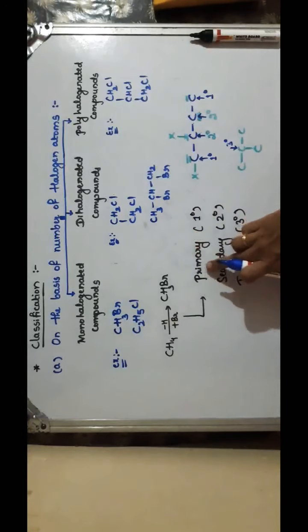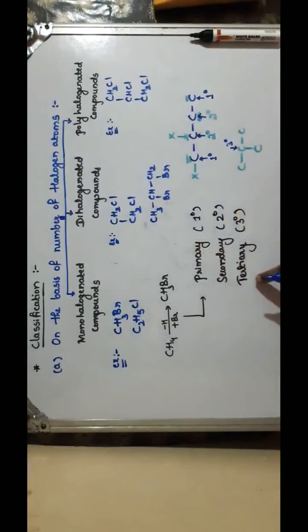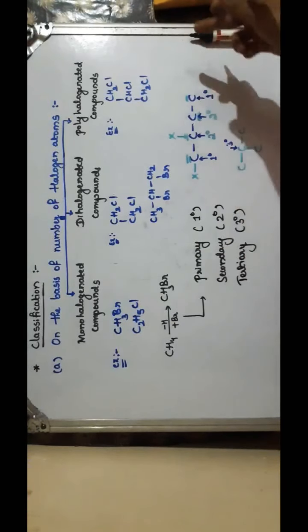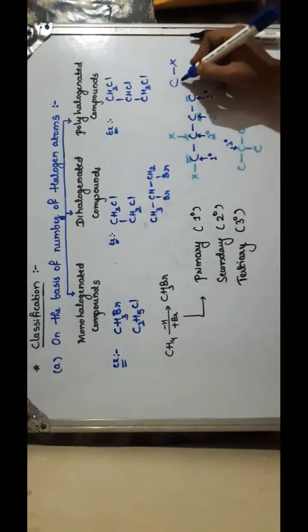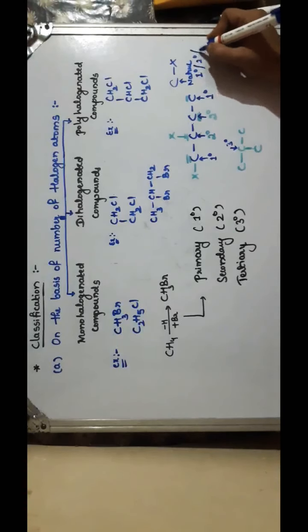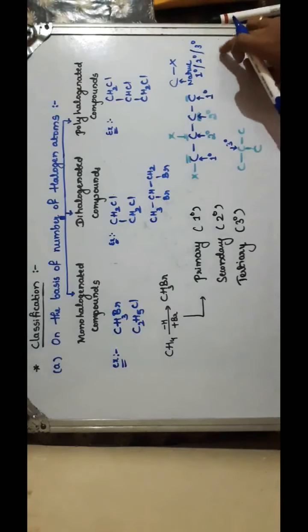So I repeat, monohaloalkanes, when we have only one halogen atom in the compound, are further classified as primary, secondary and tertiary depending upon the nature of the carbon atom to which halogen is attached, whether this carbon atom is primary, secondary or tertiary. Based on this we are classifying.